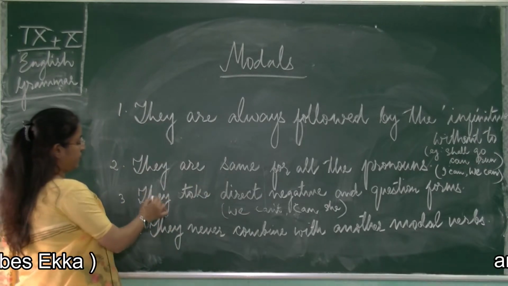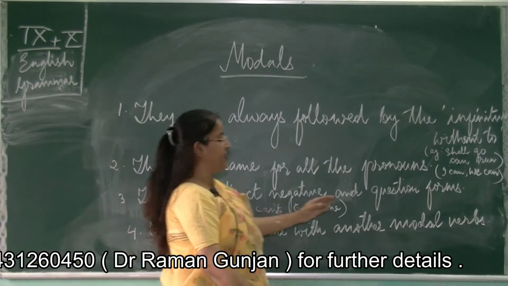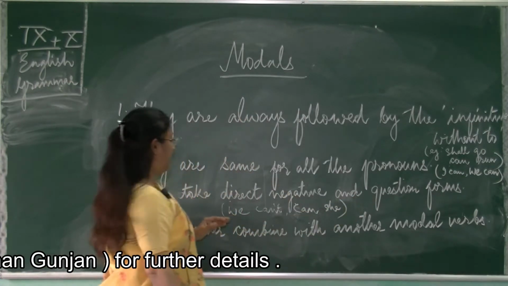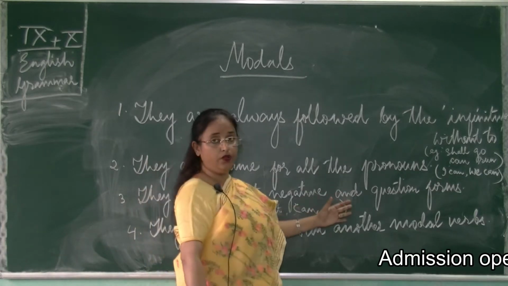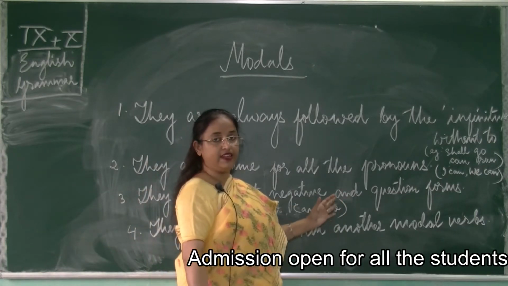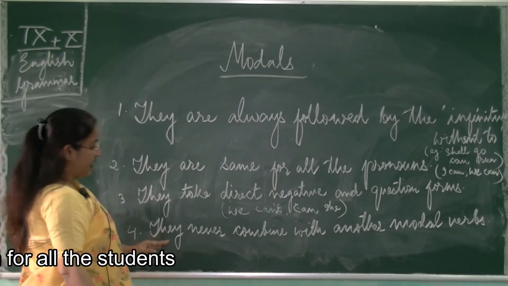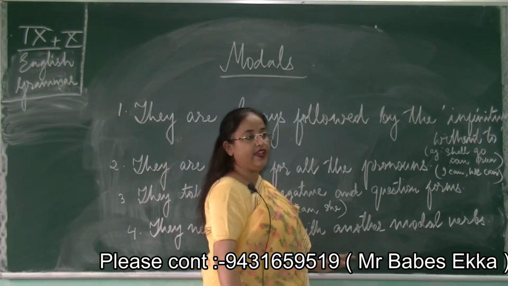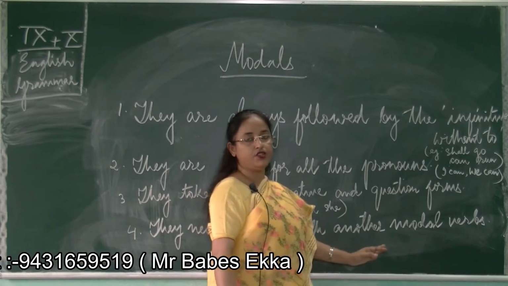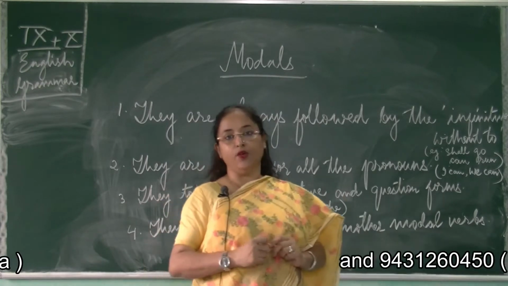The third characteristic of modals is they take direct, negative and question forms. For example, we can't go there. Can she go? So we are taking direct, negative and question forms. Next, they never combine with other modal verbs. Like, I'll not say can should she go. So two modals are not combined.